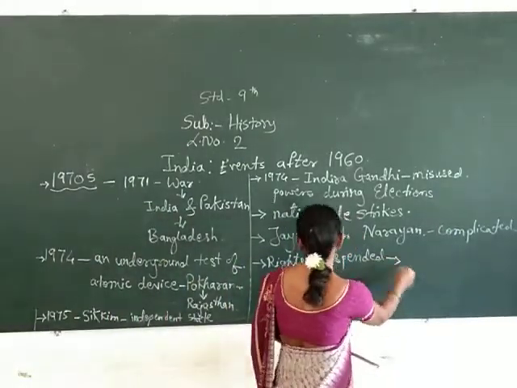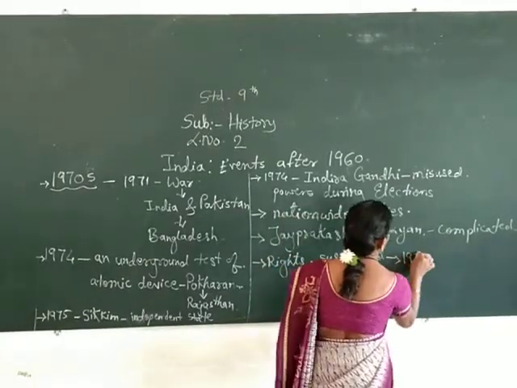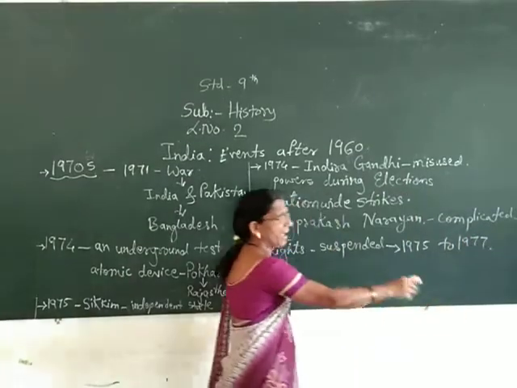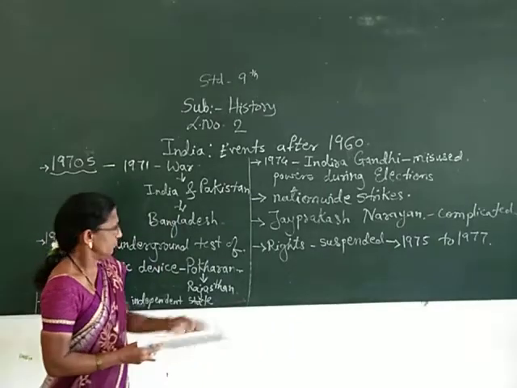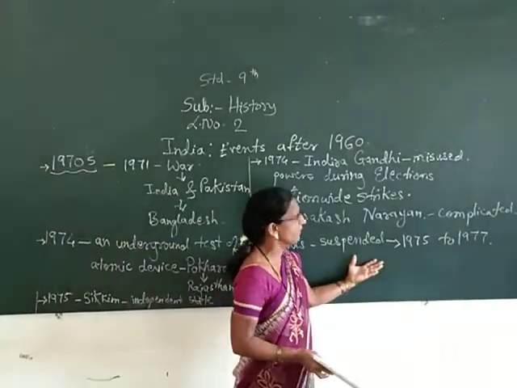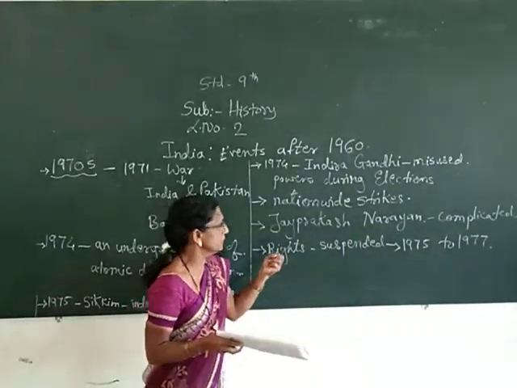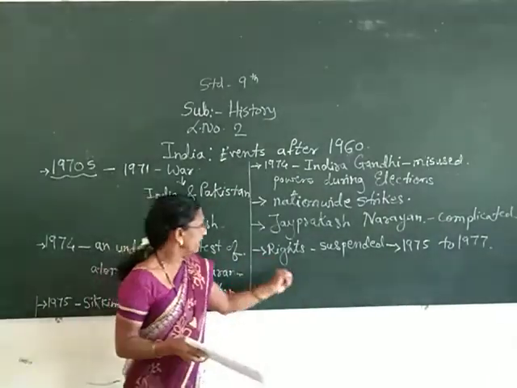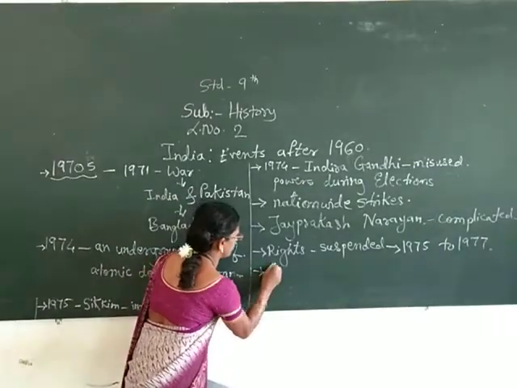These rights were suspended from 1975 to 1977, and after everything during this period was restricted and not working properly, they decided to again conduct general elections.